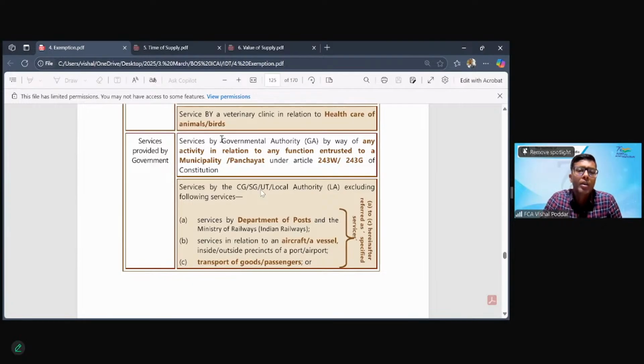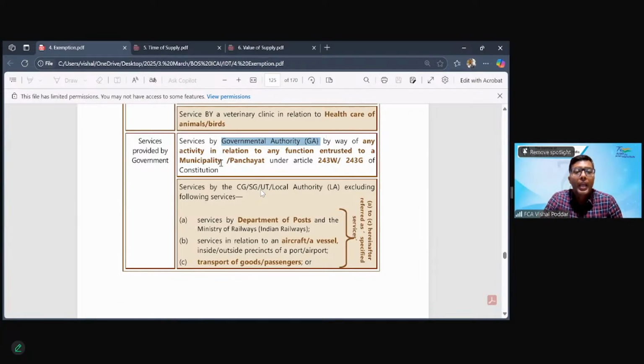So what is important here? The services are not done by government. They are done by some governmental authority. Now, see, there is a difference between government and government authority. So when we say it is some PWD, Public Works Department, it is not government. It is a government body or government authority. So you have many such departments. We call them department generally. Like, let us say, police. Police is not a government. It is one of the departments set up by government for maintaining law and order. So you have so many different departments. They are called government entities or government authorities.